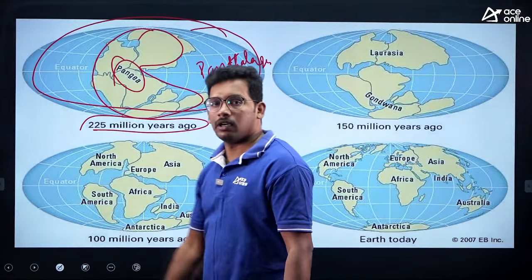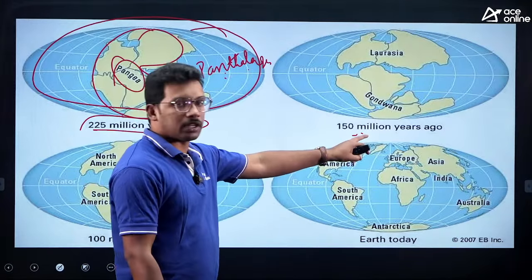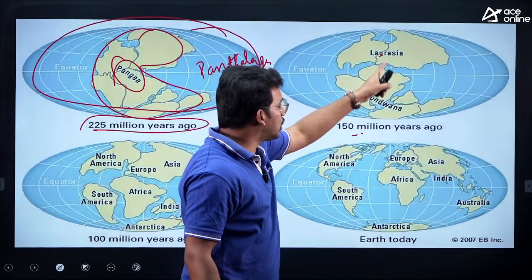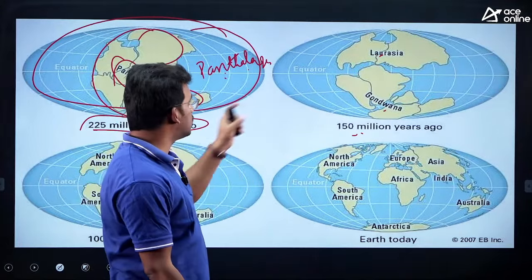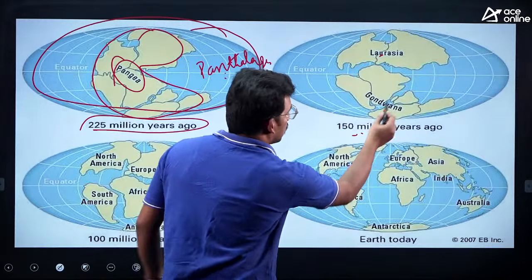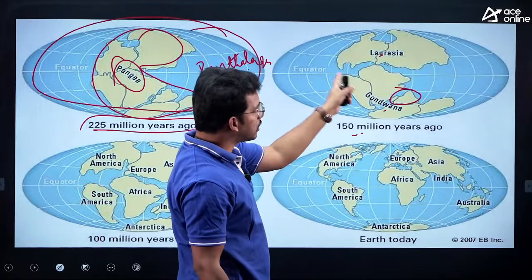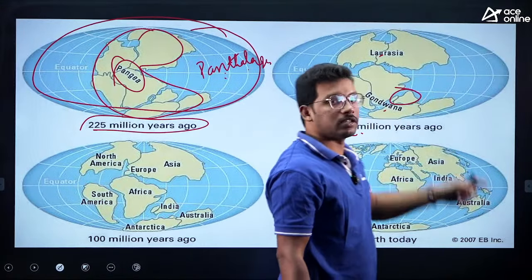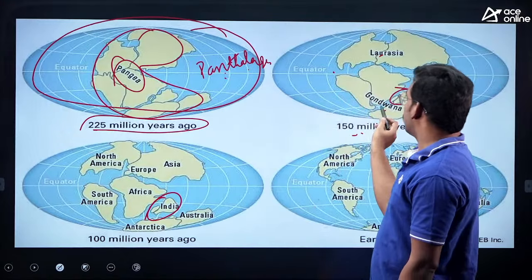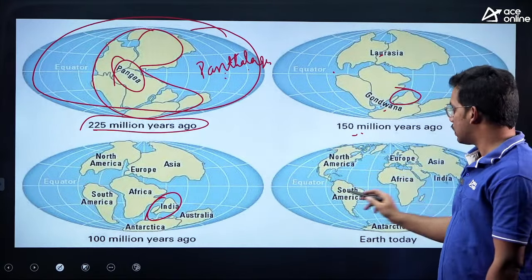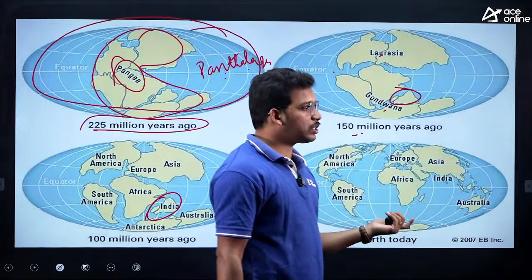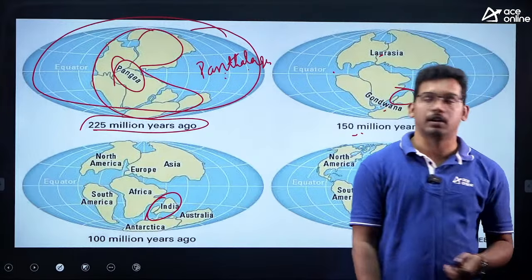After around 75 million years, that means around 150 million years ago, this Pangea divided into Laurasia and Gondwana. The whole Pangea was broken down into two continents, Laurasia and Gondwana. You can see here India hiding in the Gondwana. Earlier it was part of the southern hemisphere. Now it is part of the northern hemisphere. You can see how India broke away. So this Gondwana and Laurasia divided into a number of continents, and finally the present case of different continents, right. So this is the proposition made by Alfred Wegener.